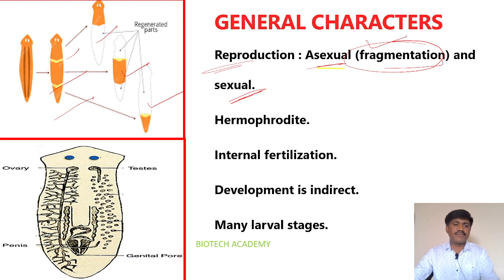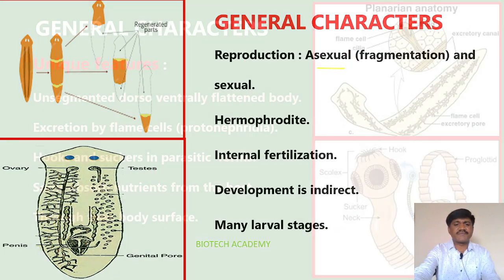The sexual mode of reproduction also we can observe. Male and female organisms fuse with each other and they can reproduce. Here one single individual consists of ovaries and testes. Such type of animals are called hermaphrodites, meaning male and female reproductive organs are present in the same animal's body. Internal fertilization occurs, male and female gametes fuse inside the body, and the development is indirect. Already you know, indirect development means larval stages are present, so in these animals we can observe many larval stages.